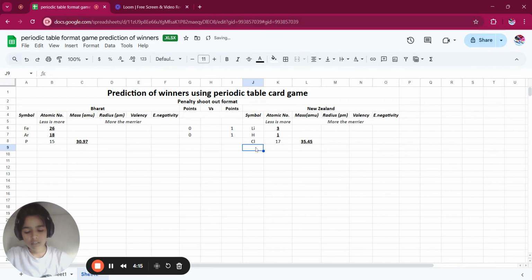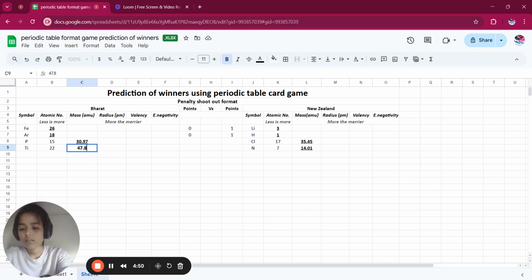Again, New Zealand gets a chance. Nitrogen 7, 14.01. Now it's India's chance. Titanium 21, 22 sorry, 22, 47.87.